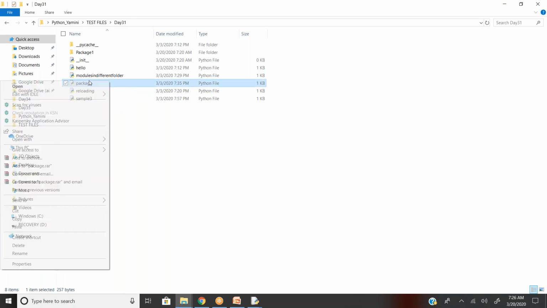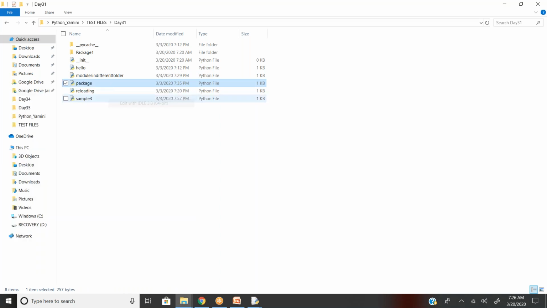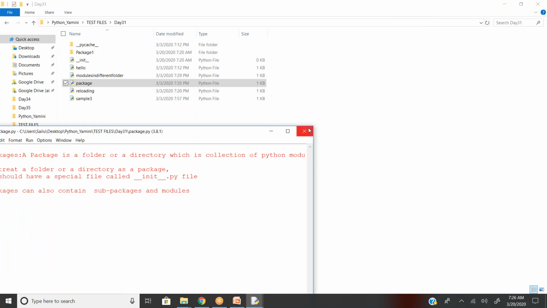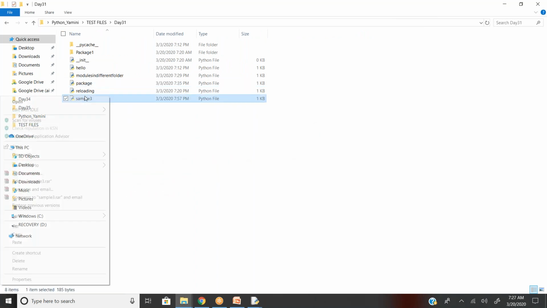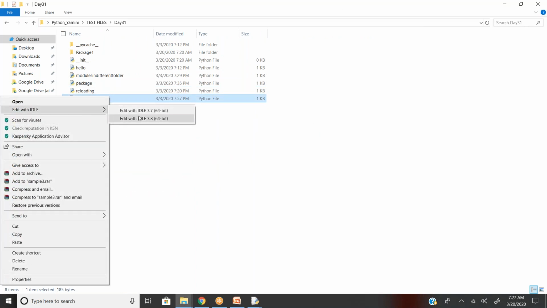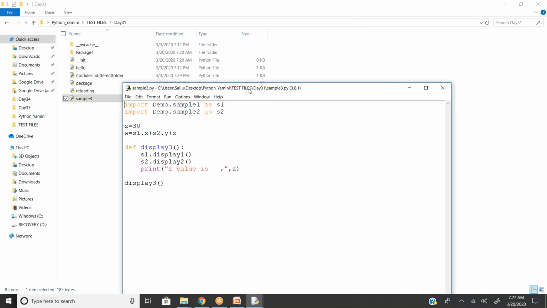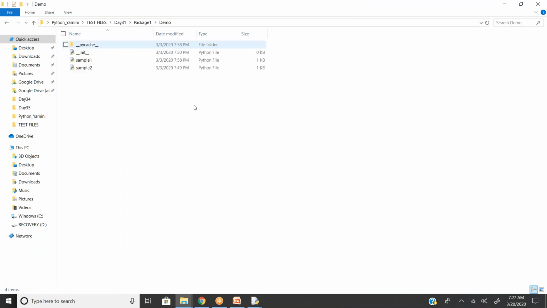Source. Not this. Now will it work? Just show me. Tell me, will it work? I'm showing the syntax also.